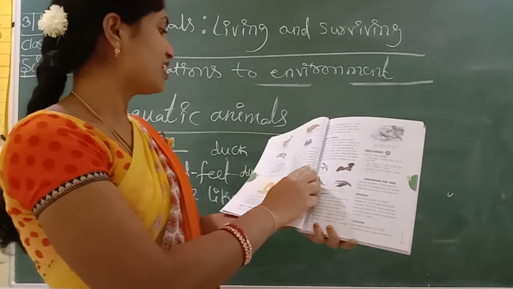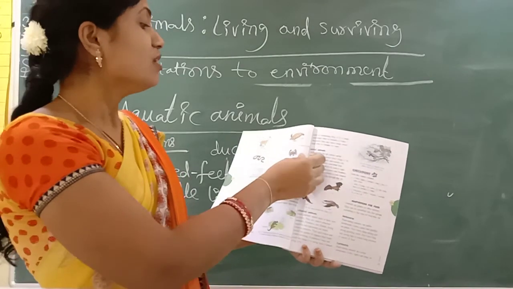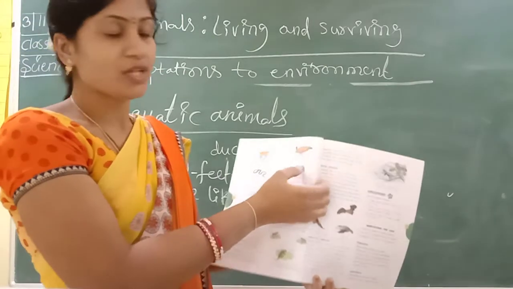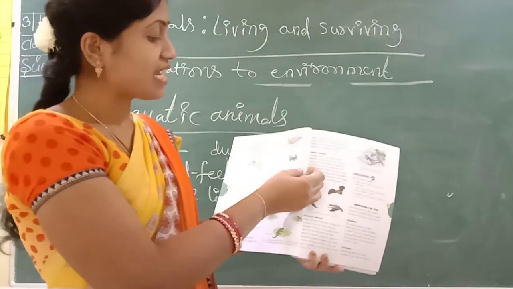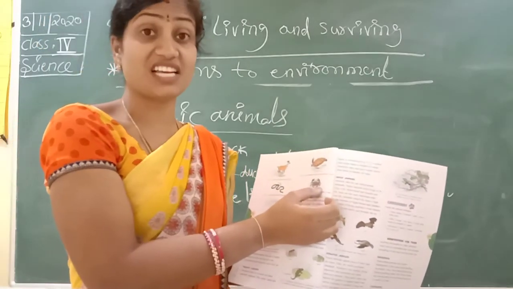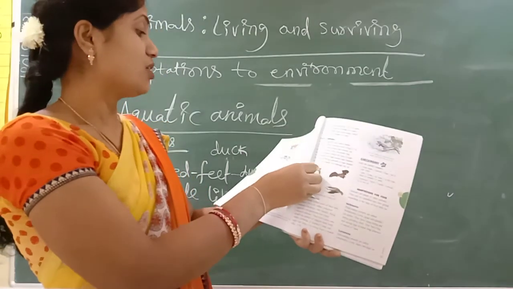Okay, aquatic animals like here a turtle. This is also a crab. The paddle-like limbs of a turtle help it to swim. Okay, here the gills in a crab help it to breathe in water. Fishes and crabs have gills, which help in water breathing, a breathing organ.